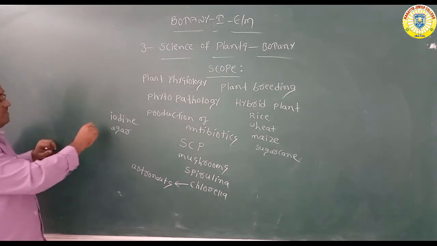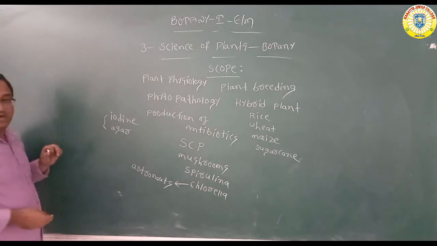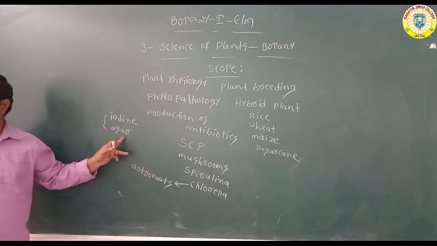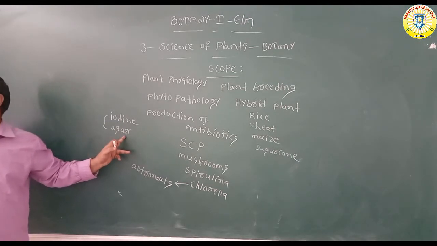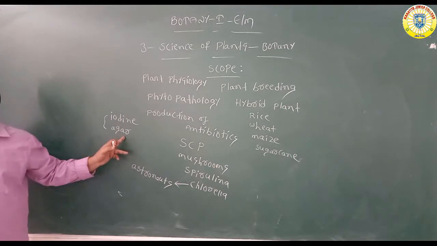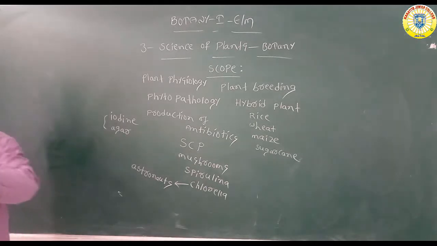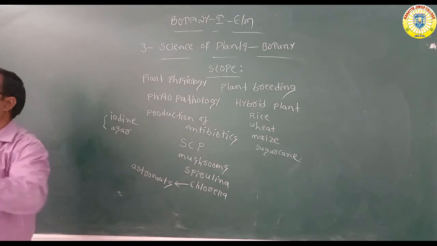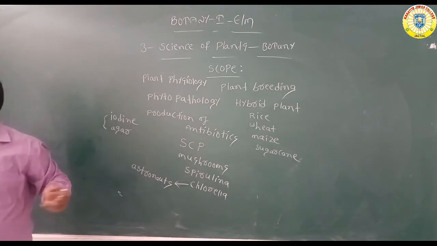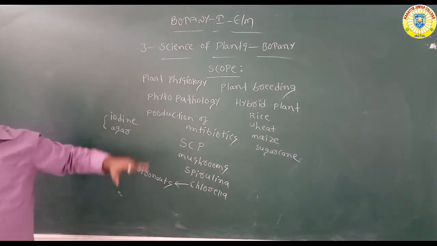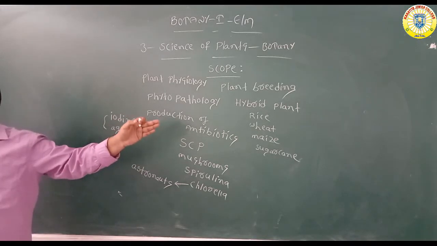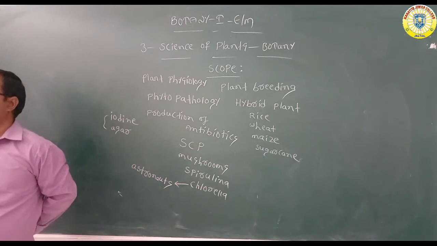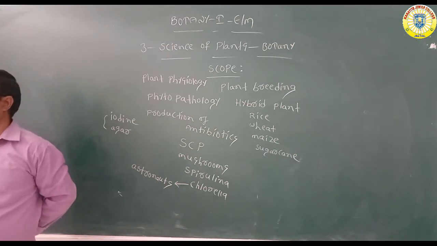These are all produced from different types of algae. Agar, in Telugu we call it చైనా గ్రాస్, which is very useful for growing some organisms, as it is used as a growth medium. These are all the importances of the scope of botany in different fields, especially agriculture, forestry, horticulture, floriculture,